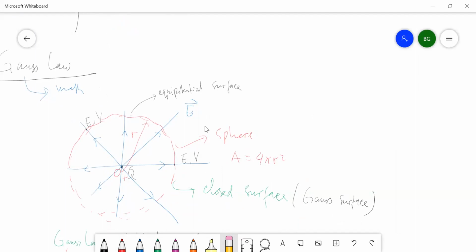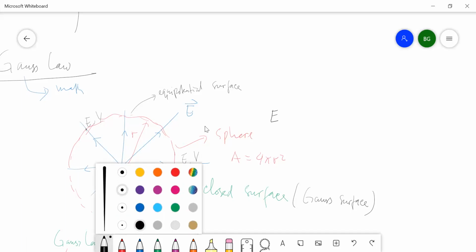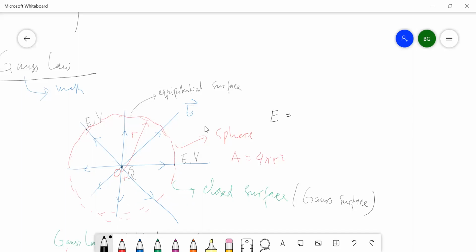The electric field on the sphere surface, because the radius of the sphere is r, has magnitude k_e Q over r squared, which we could also write as Q over 4 pi epsilon 0 r squared.